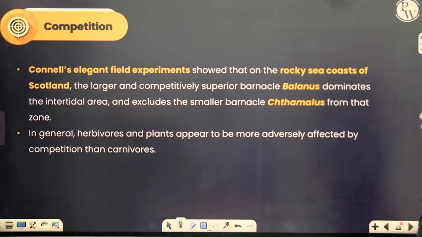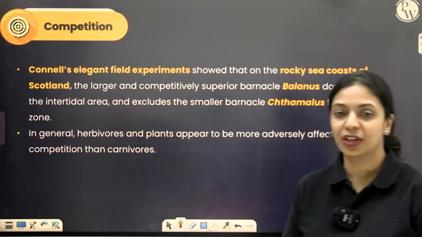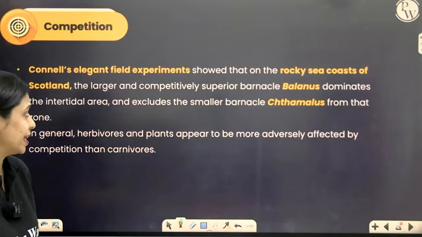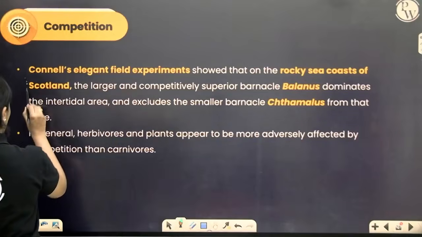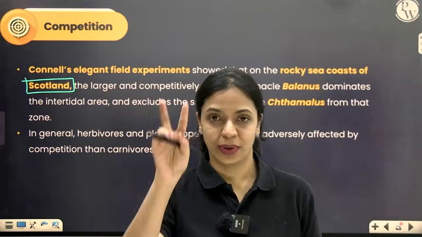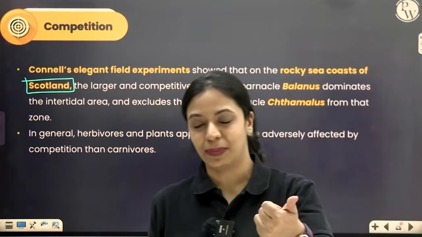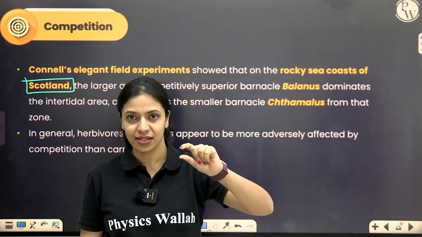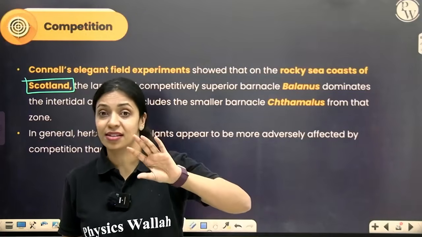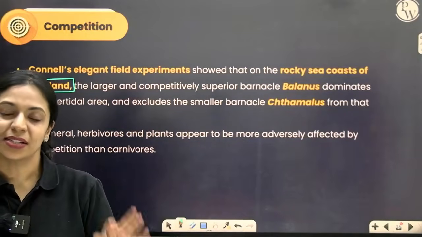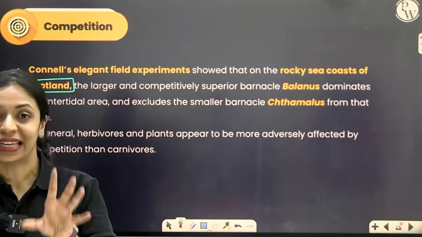Now, there's another example for competitive release you can see in Connell's elegant field experiments that he conducted on the rocky sea coasts of Scotland. Over here, he was studying the competition between two species of barnacles. One is called Balanus, the other one is Chthamalus. Balanus is larger in size and is competitively superior. Chthamalus is smaller in size and competitively inferior.